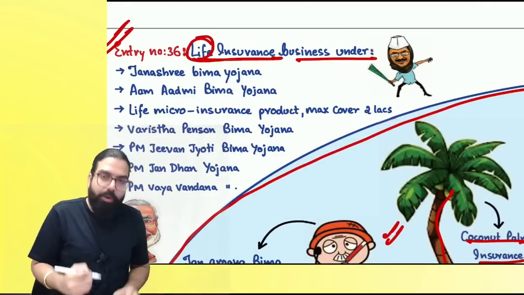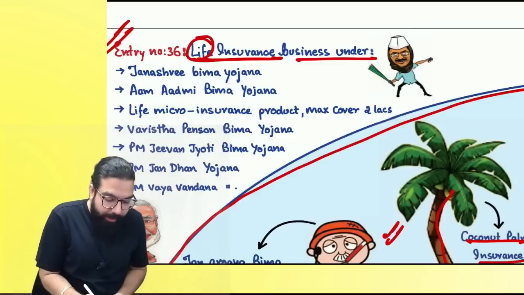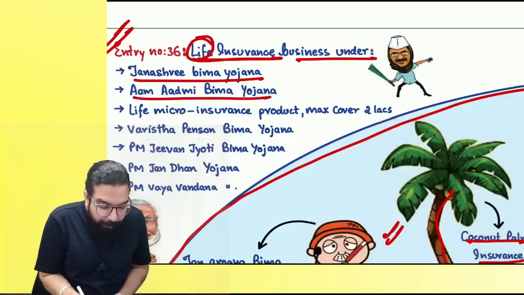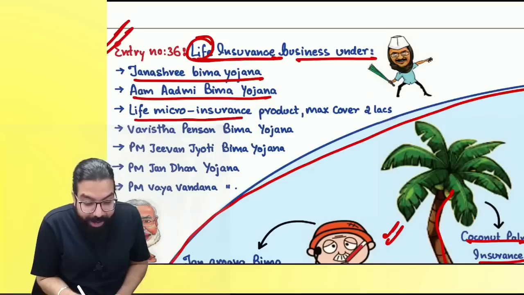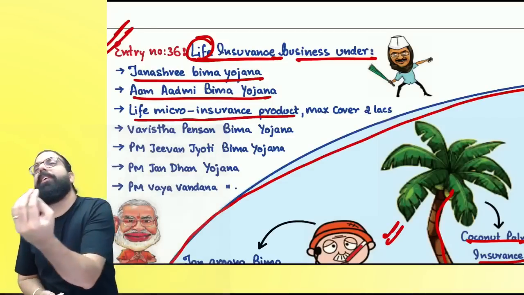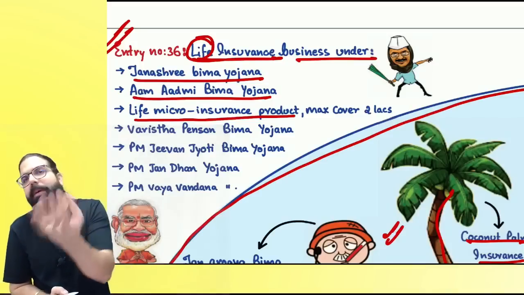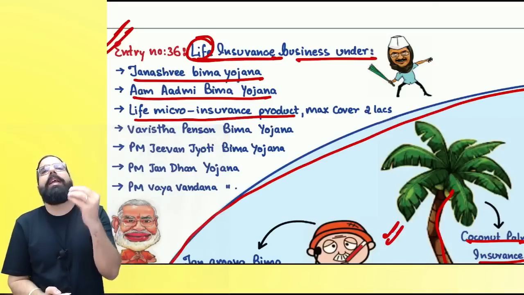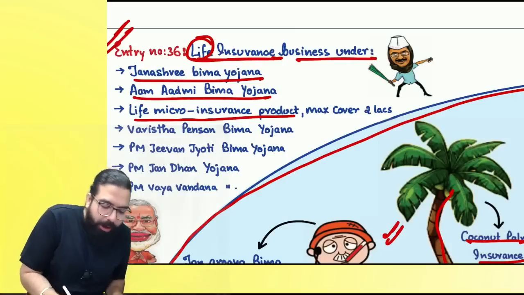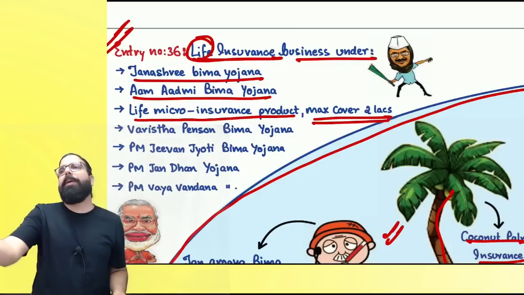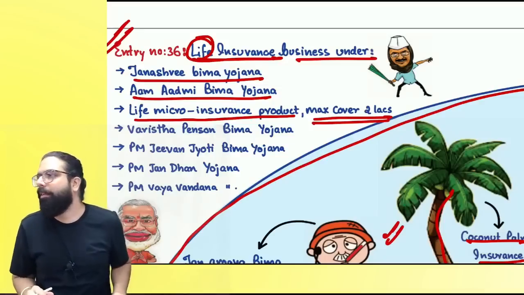Now, this is life insurance. Okay, everyone. Life insurance businesses under Janashri Bima, Aam Aadmi Bima Yojana, life micro product. Micro product means it's a small product where the insurance amount is very small and the premium will be very small. So they are telling that a life insurance which is a micro product where the coverage is only 2 lakh, the premium will be so low, don't collect any GST.